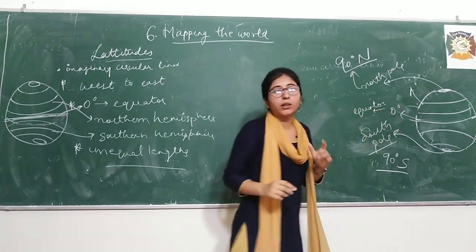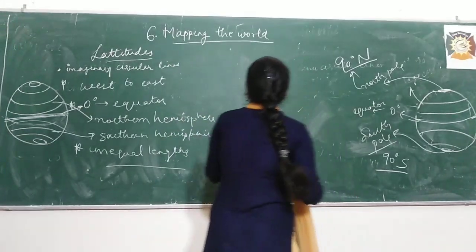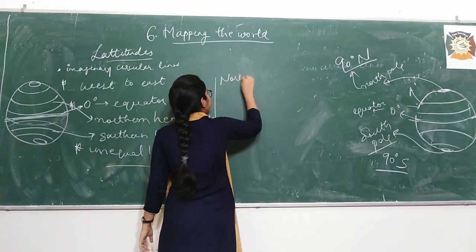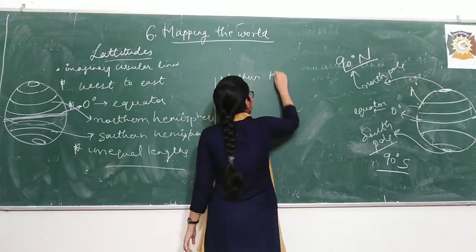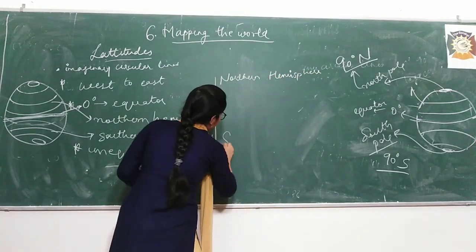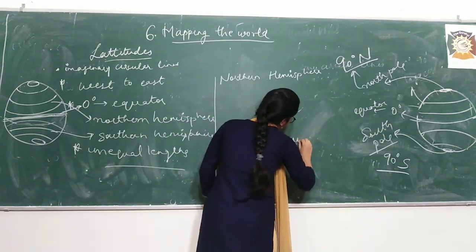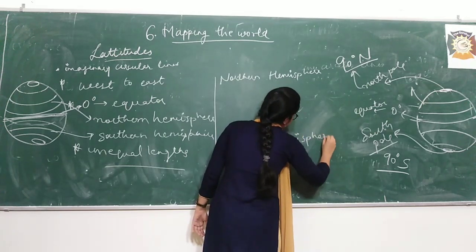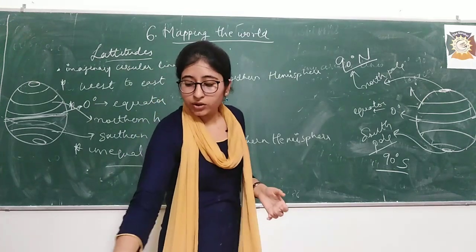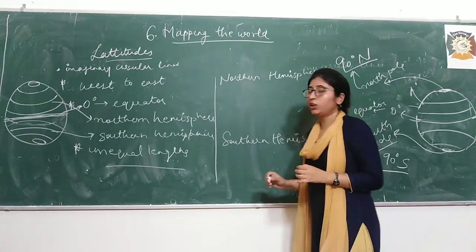And there are two other important lines in this globe. We need to know about these. Now what are these lines? I told you the upper part is northern hemisphere, right? And the lower part is southern hemisphere. So students, see, in this northern hemisphere, there is a line at 23.5 degree north.